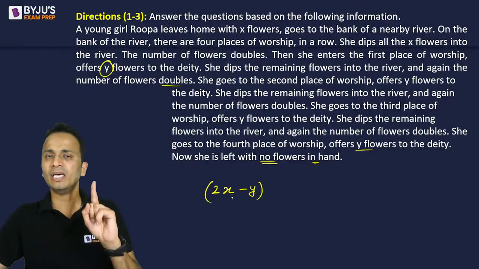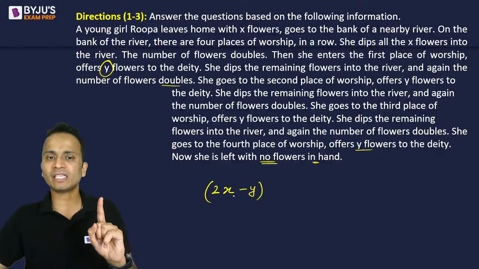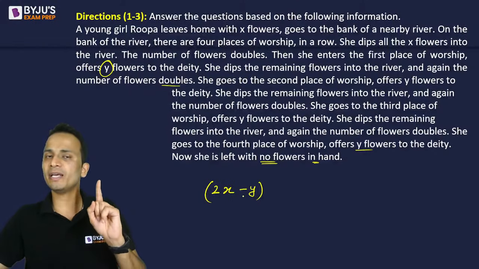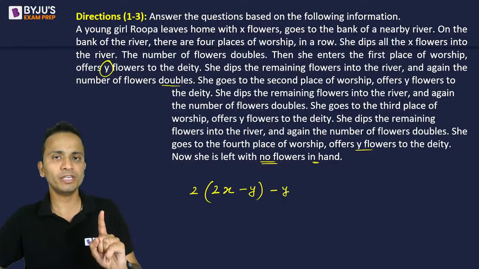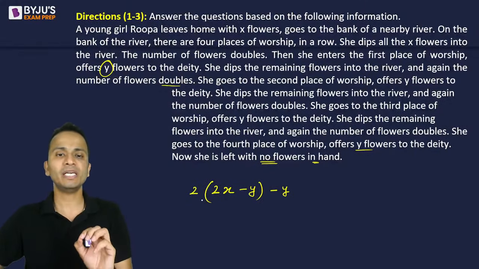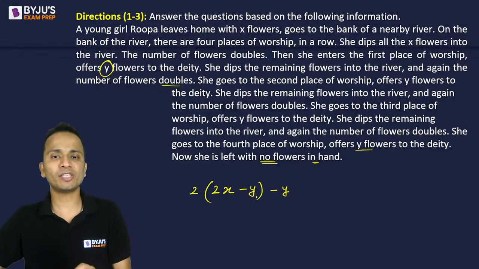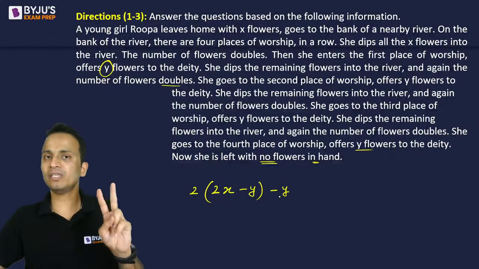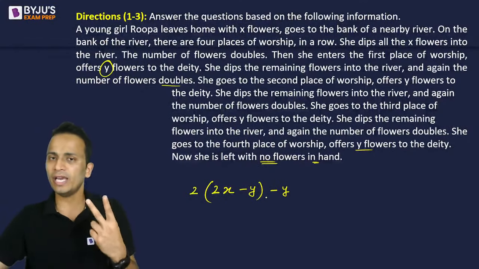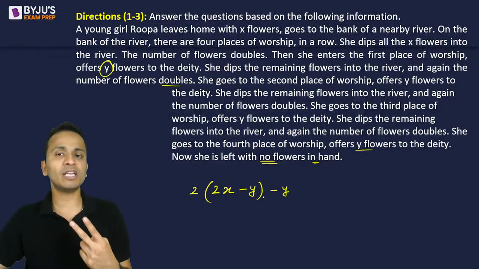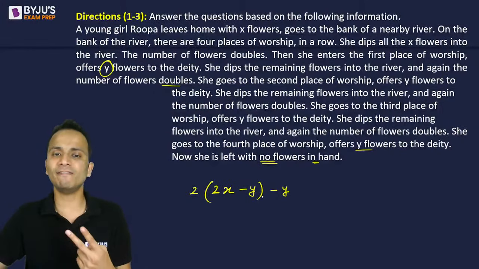Now after that, whatever flowers are remaining, she will again dip into the river, so this entire thing will get doubled. Then again Y flowers are offered, so the remaining number of flowers will be twice of (2X minus Y) minus Y. This is the remaining number of flowers after the second deity. I'm keeping account of the number of deities she has already visited.